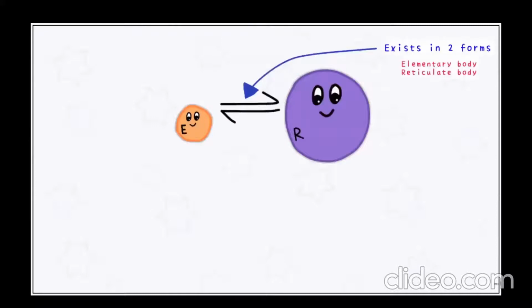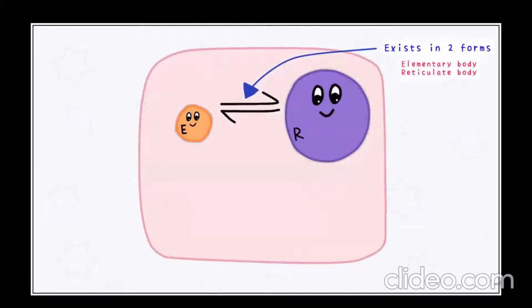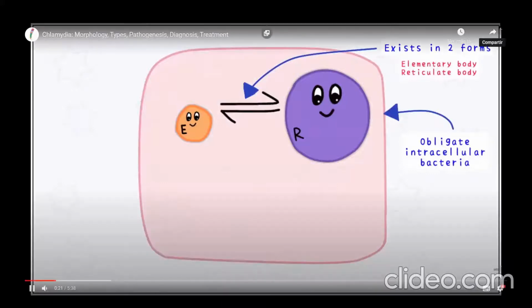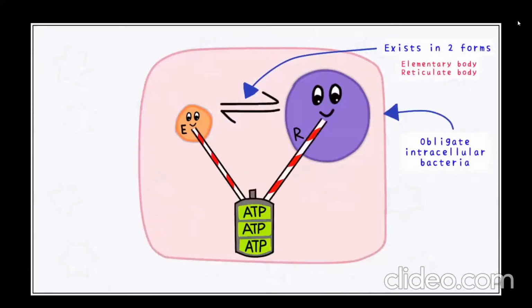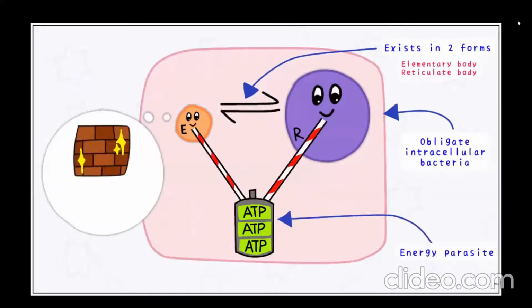Hi everyone, today we're going to look at another organism, chlamydia. Chlamydia exists in two interchangeable forms, elementary body and reticular body. It is an obligate intracellular bacteria. That means it prefers to exist within host cells. Chlamydia cannot make its own ATP and is known as an energy parasite. Chlamydia has a cell wall made of modified peptidoglycan, which lacks muramic acid.